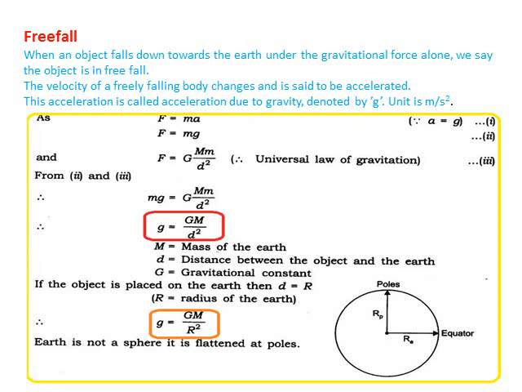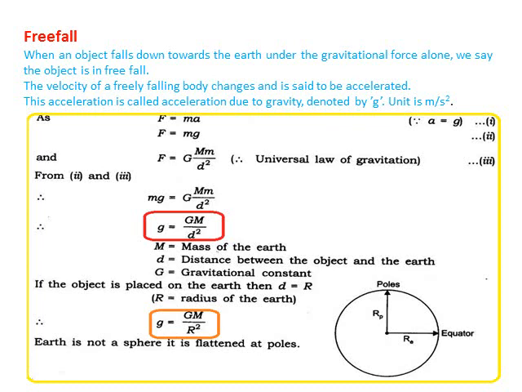Now small g is acceleration due to gravity and capital G is the gravitational constant. First, F is equal to ma. This is the famous Newton's second law of motion. F is force, m is mass, a is acceleration. The acceleration is denoted by the letter a when the body moves straight, that is, from left to right or right to left.